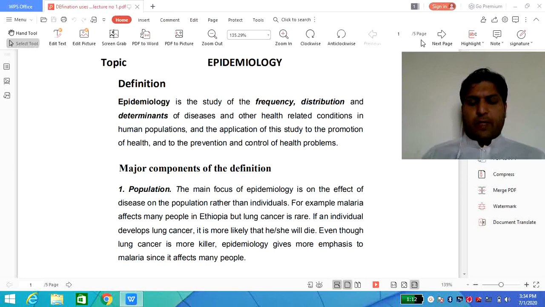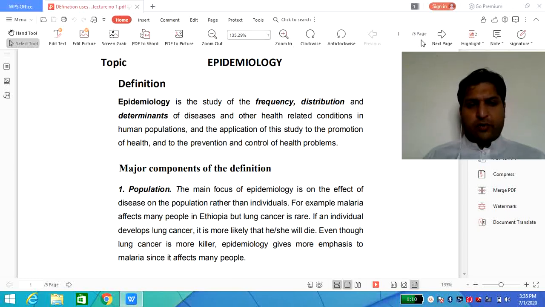For instance, if we focus on Ethiopia, the people of Ethiopia are facing a problem regarding malaria. So here we should focus on the malaria condition in Ethiopia, because mostly the people of Ethiopia have the problem of malaria. If someone talks about cancer in Ethiopia, that will be considered a rare case. Cancer cases in Ethiopia will be considered minor. That will not be the major one.